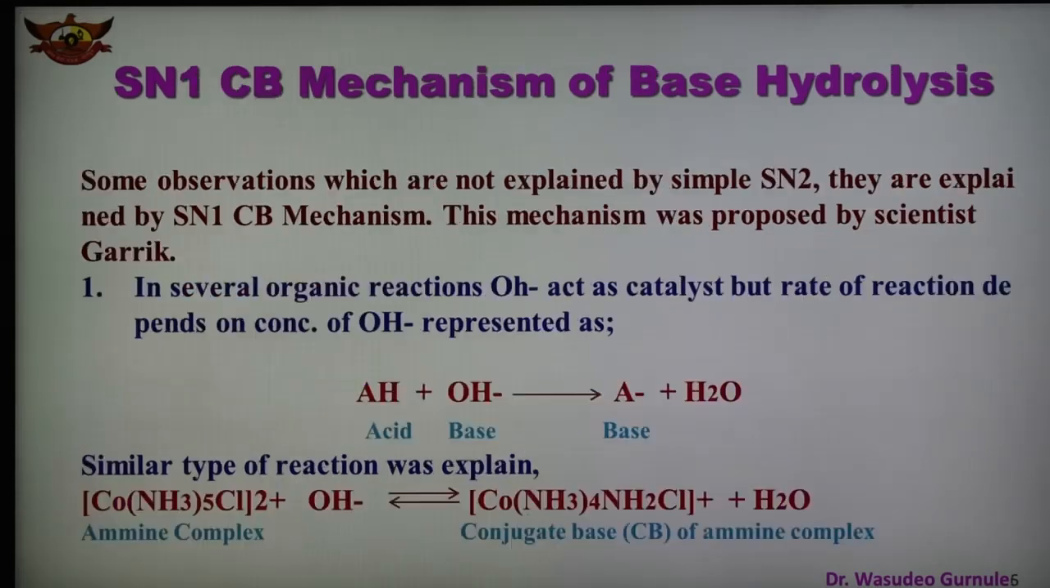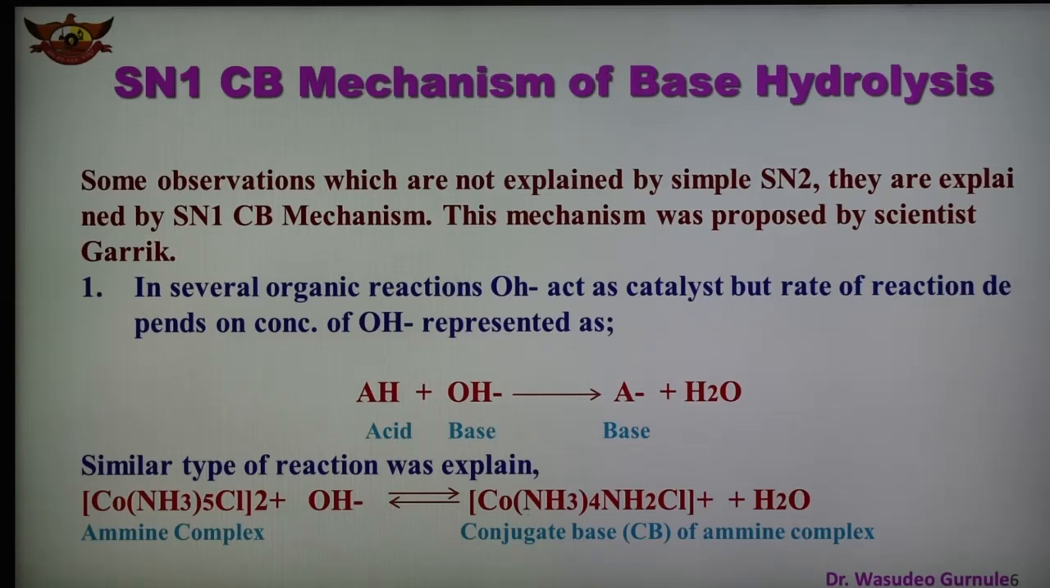The next part is the SN1 mechanism of the base hydrolysis. Some observations which are not explained by the SN2 mechanism are explained by the SN1CB mechanism. This mechanism was proposed by the scientist Garrick, who explained all these points.